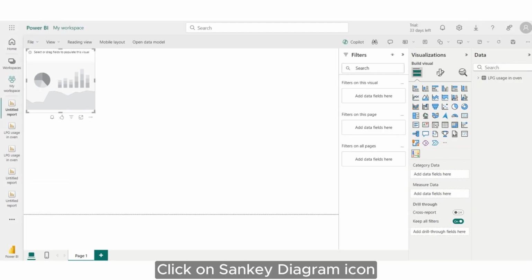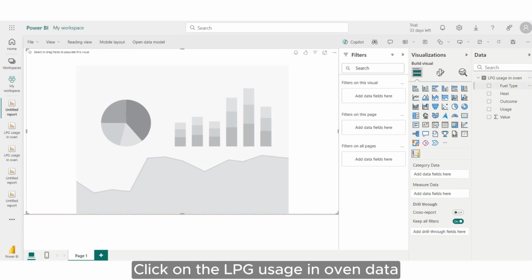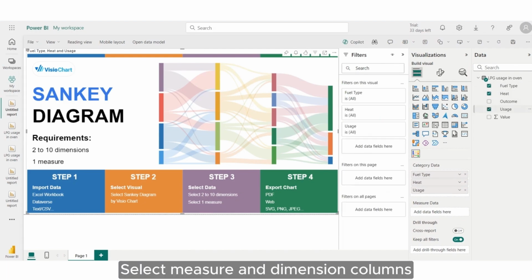Click on Sankey diagram icon. Click on the LPG usage in oven data. Select Measure and Dimension columns.